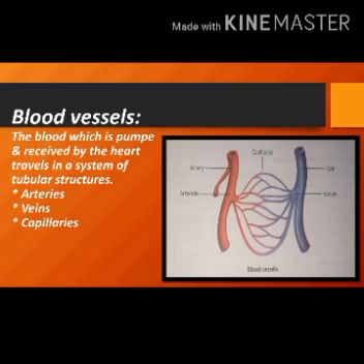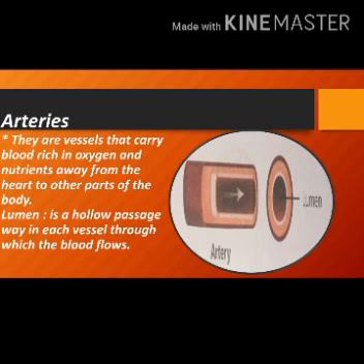Our body has 3 major types of blood vessels based on their function: arteries, veins, and capillaries. Arteries. Arteries are the vessels, the tubes that carry blood rich in oxygen and nutrients away from the heart to other parts of the body.